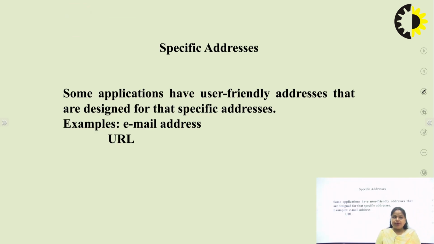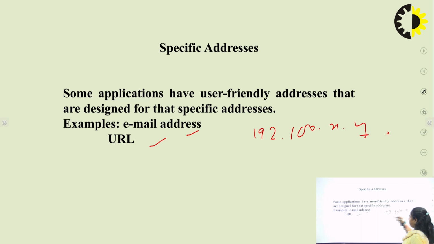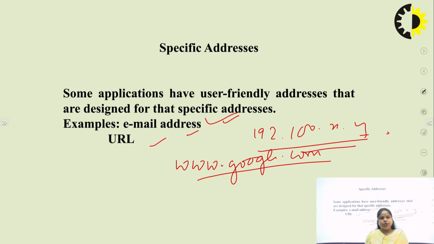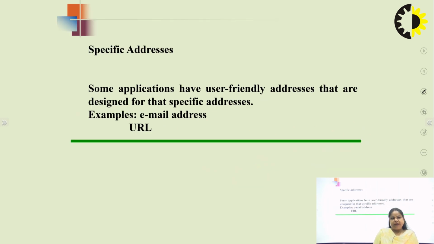Finally, in the last, we are going to discuss the specific addresses. Specific addresses are those addresses which are designed for the users so that they are very friendly, so that they can easily learn the addresses, like your email addresses or URL. Suppose if I say you have to write 192.100.x.y and so on, it would be difficult to learn all these addresses. But if I say you have to write www.google.com, then it would be easy for us to understand, right? So these are called specific addresses, which are user friendly and easy to understand for the users.